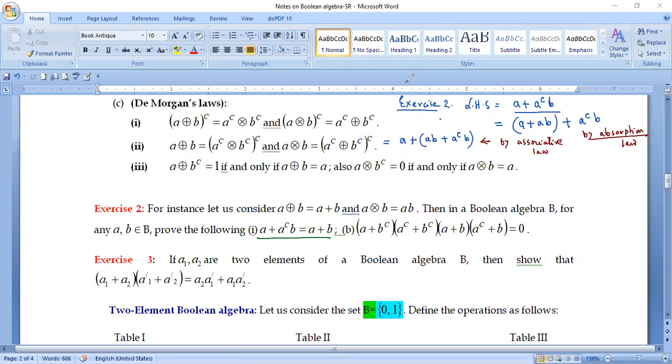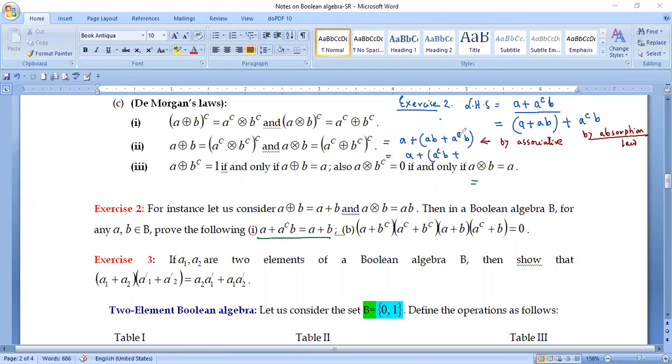Okay. Next, I can write it as A plus A complement B plus AB. But what sort of law is this? It is distributive law. Okay. Next, what I can do, I can take the help of... no, this is not the distributive law I have used. This is the commutative law I have used.